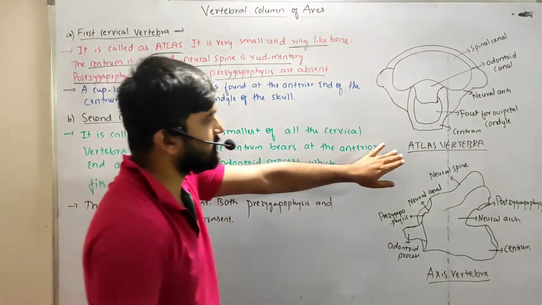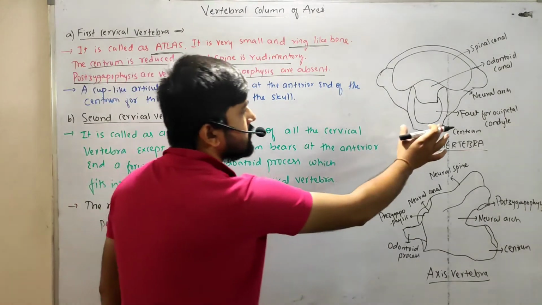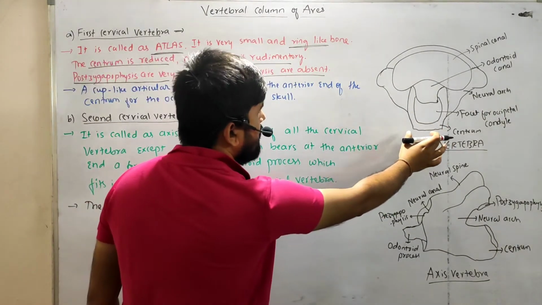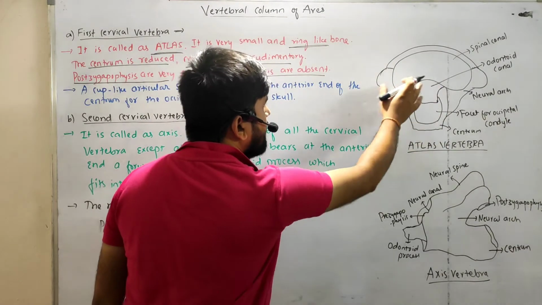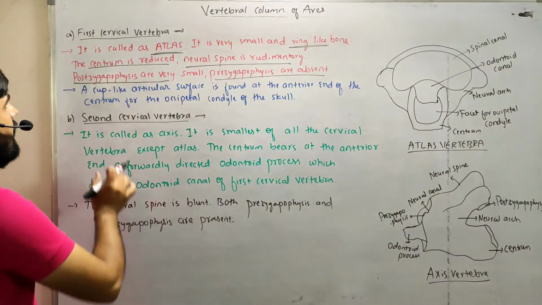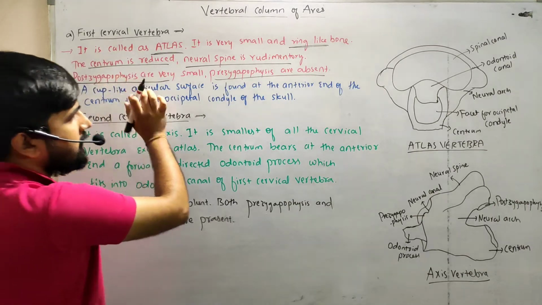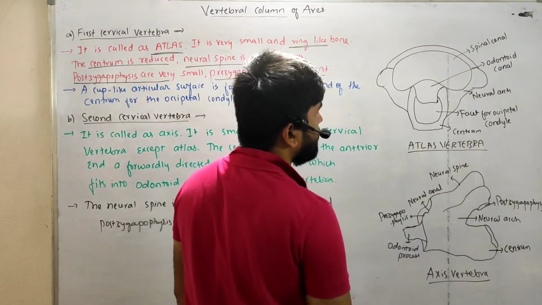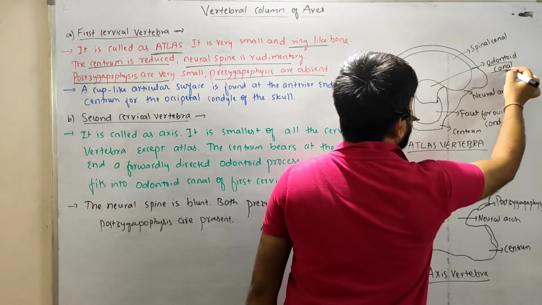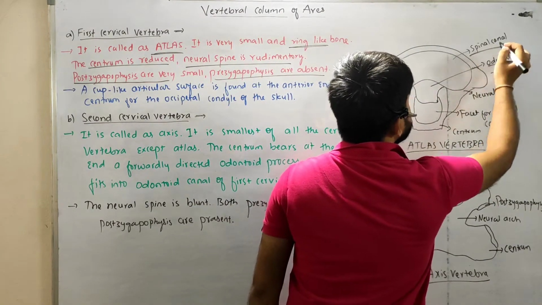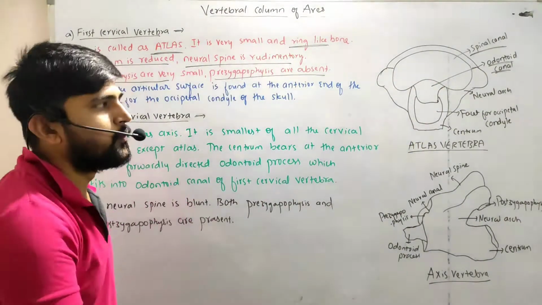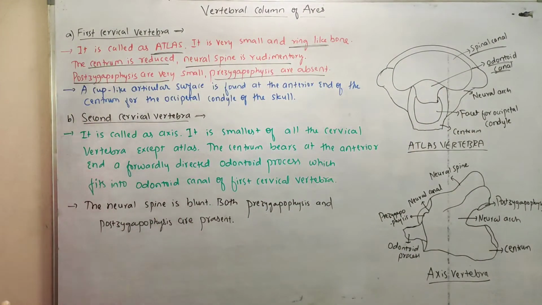So this is the structure of the atlas bone. The centrum is reduced and small, and the bone looks like a ring. The postzygapophyses are very small and the prezygapophyses are completely absent. This is the odontoid canal and this is the spinal canal through which the spinal cord passes. Next is the second cervical vertebra.